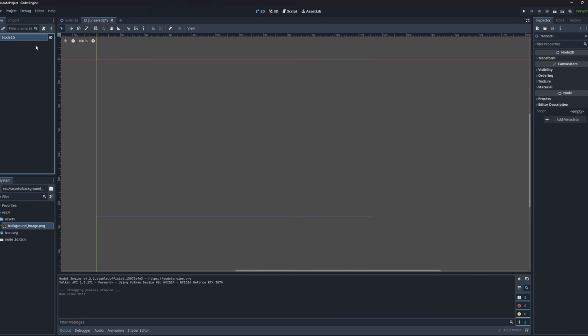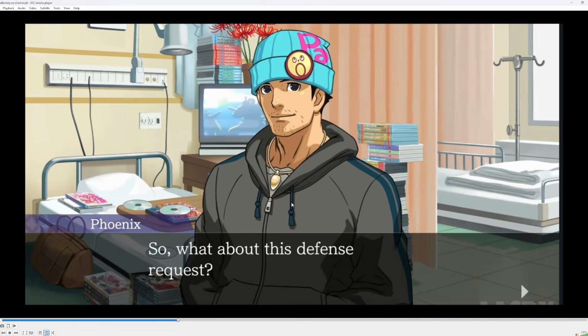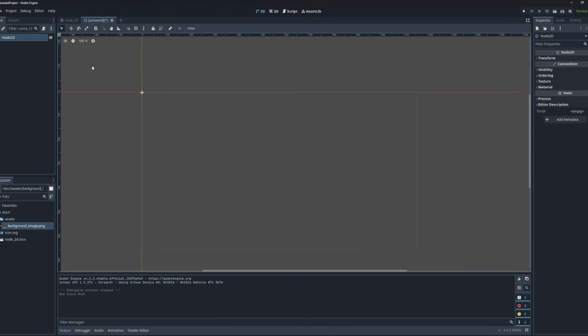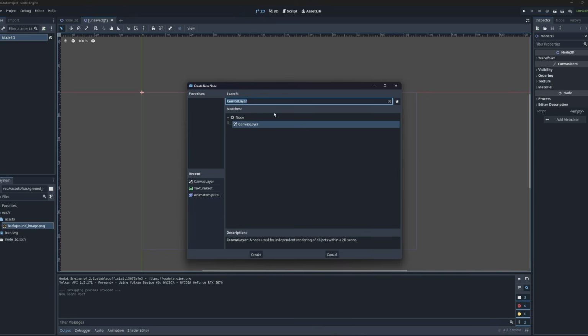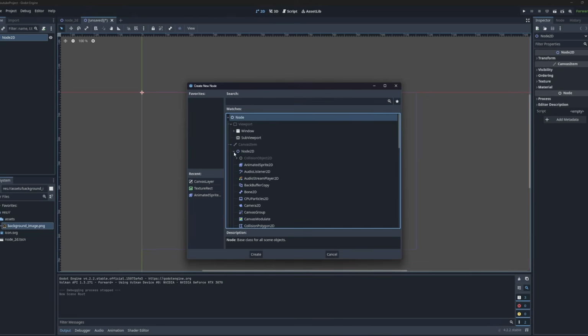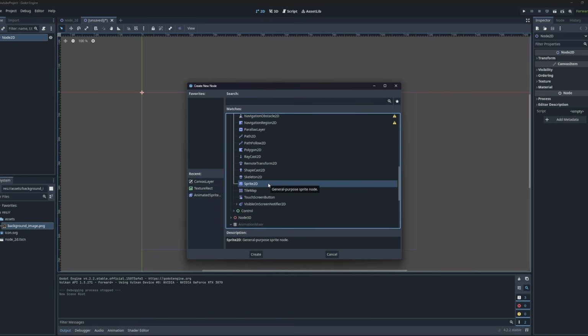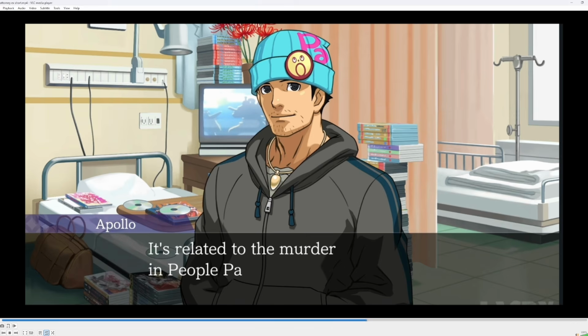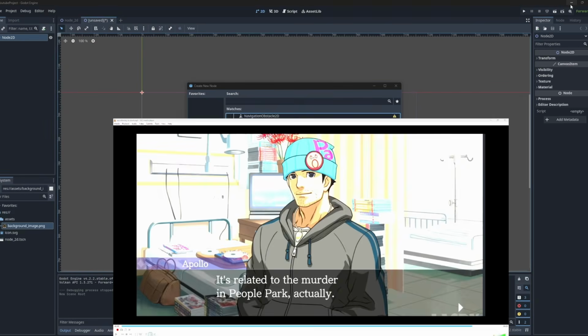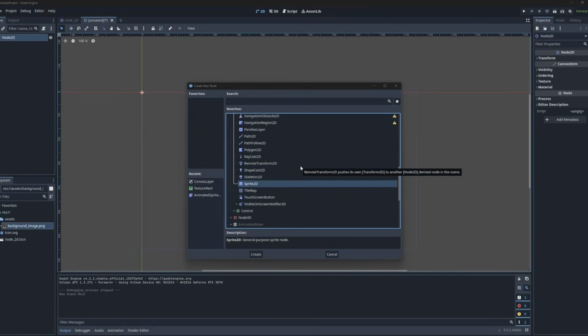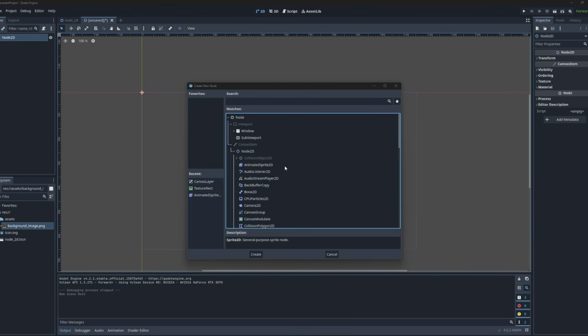So new scene, a 2D node yet again, and in this case, to have our character, the character is just, if you look at the reference, it's really just an artwork, right? So we're going to do Control A to add a new node, and we're going to come up to Node2D, and you can see here that Godot has what we want in the shape of a Sprite2D. But in Ace Attorney, if I play the video, you see that the character is animated, right? And Godot actually has something specifically made for animation, and it's very simply called an AnimatedSprite2D. So this is what we're going to be using instead.